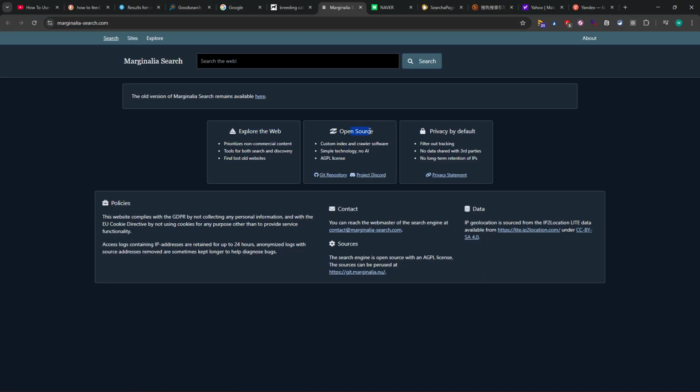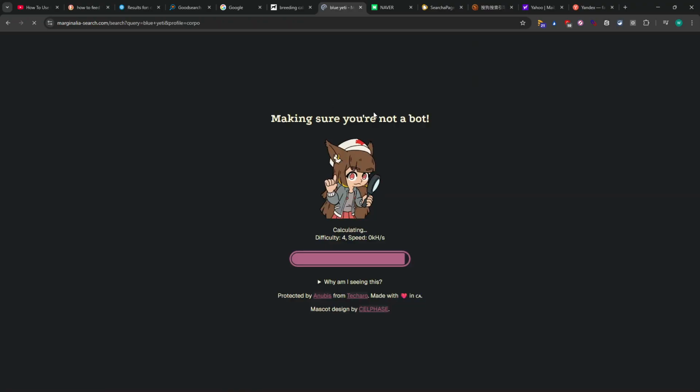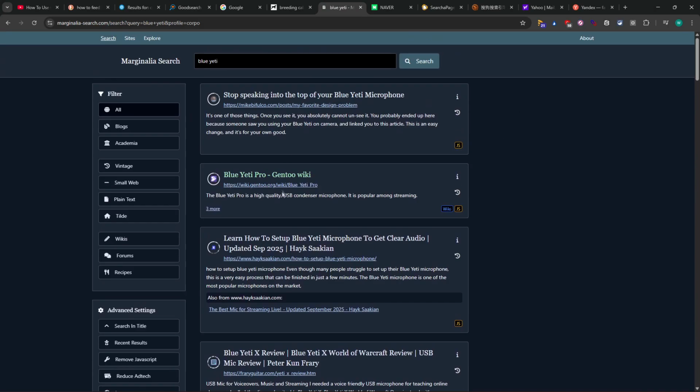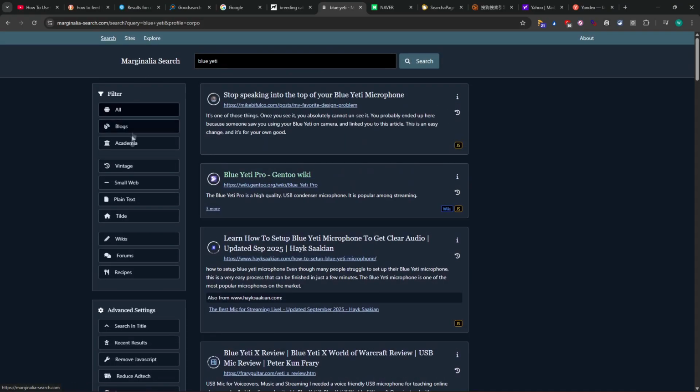As you can see here, it's open source, Git repository, privacy by default. We can get the older version here if you prefer. So if I want to type something like Boolean, this is the microphone I'm now recording. I will press enter, it will calculate. It has a little bit different design because here we have links. I kind of like it. We see the resources and we can filter by such categories.